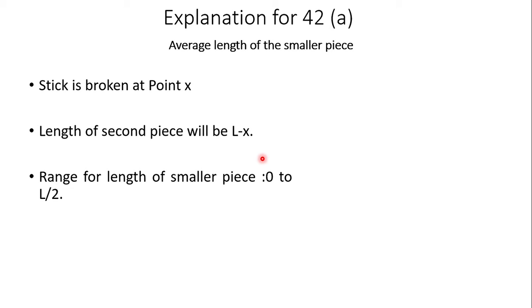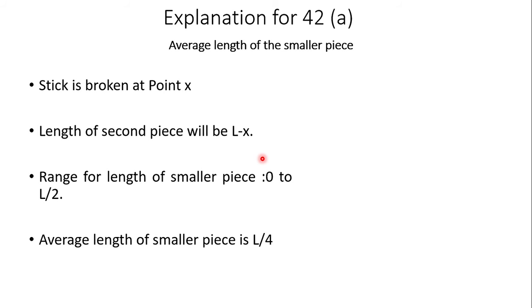The upper limit of the smaller piece should be L by 2, because we are breaking it in two pieces. So the max upper limit of the smaller piece is L by 2, when the two parts are equal, and the lower limit can be 0, which means that we haven't broken the stick.